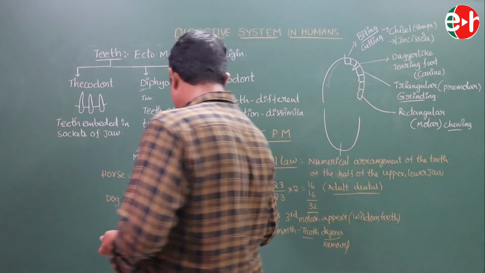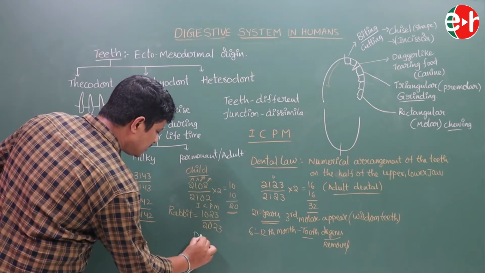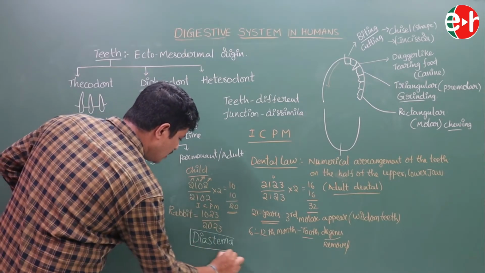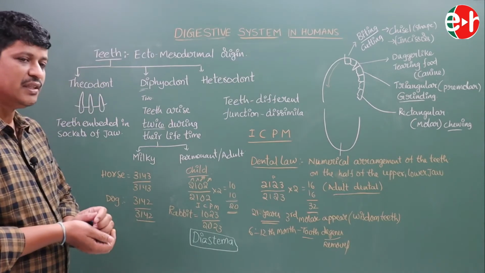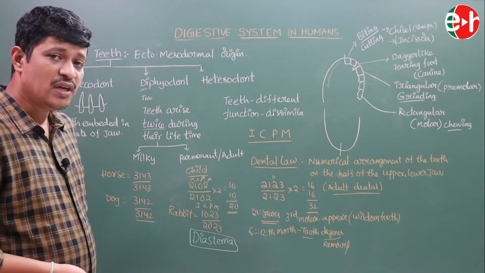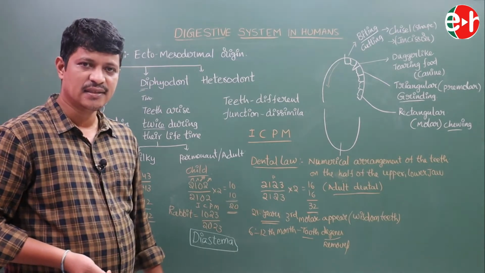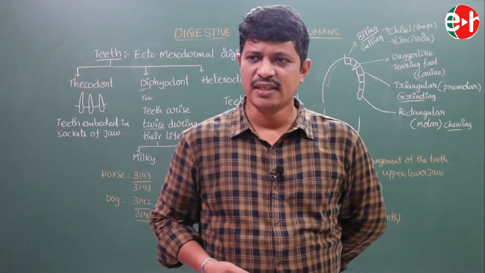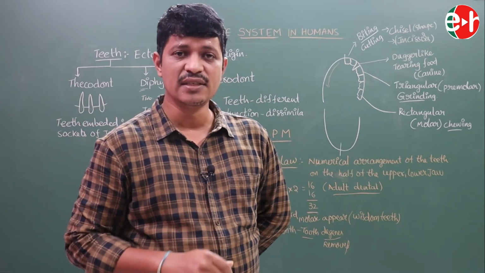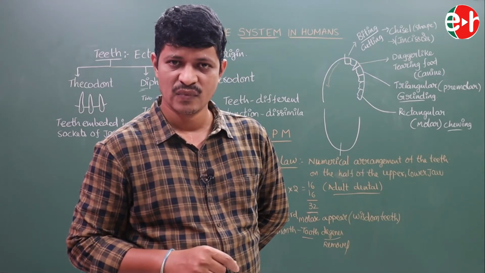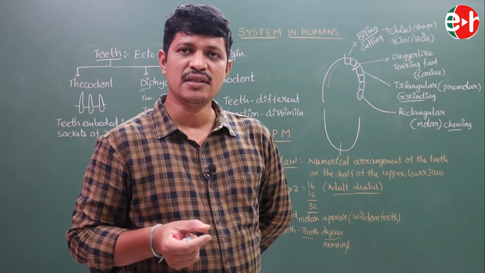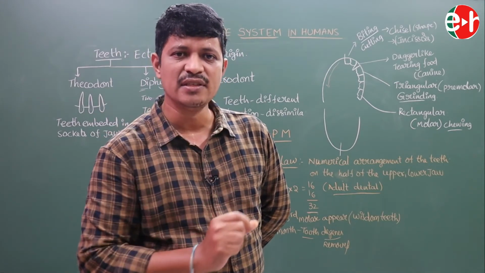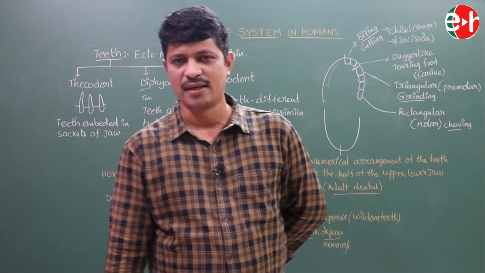This gap is known as diastema. A structural gap is present between incisors and premolars due to the absence of the canines. This is known as diastema. But not in all herbivorous animals. In some herbivorous animals, these canines are absent. So, in some of the animals, the canines are present, but between the canines and premolars, a small gap is present. That is also known as diastema.